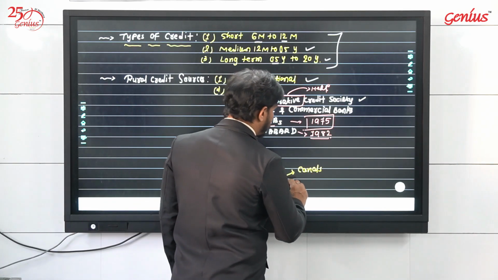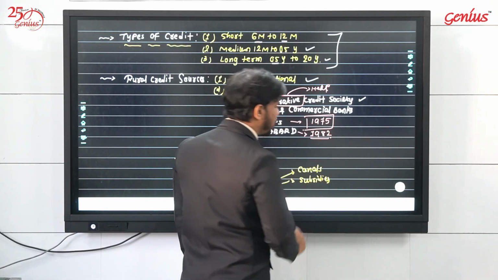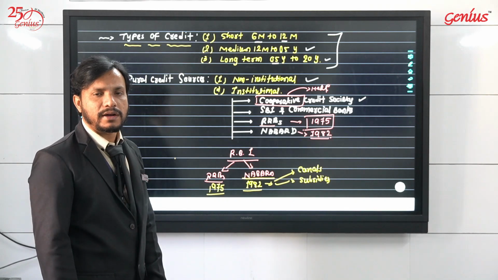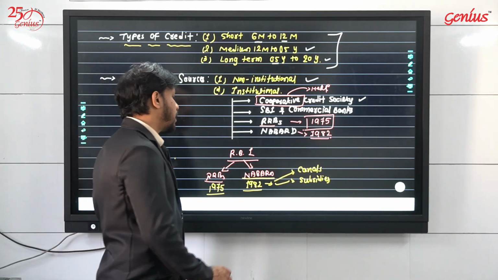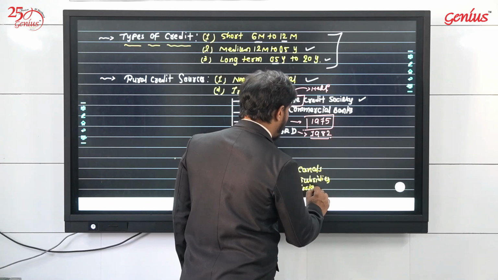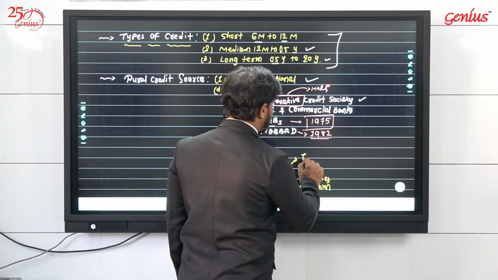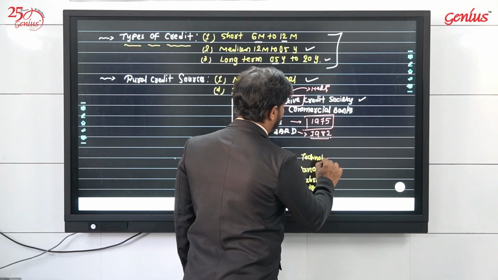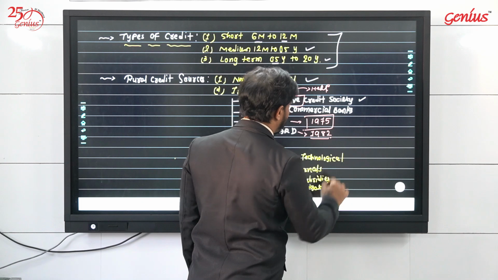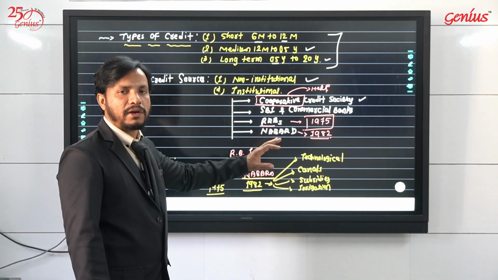If any subsidies are required to be launched, NABARD will decide the subsidy launching. If any irrigation is required, NABARD will look after it. If any technological advancement or invention is required, NABARD will look after that.